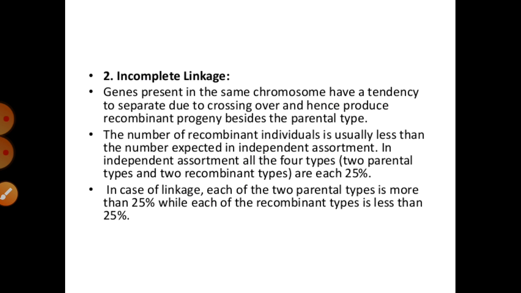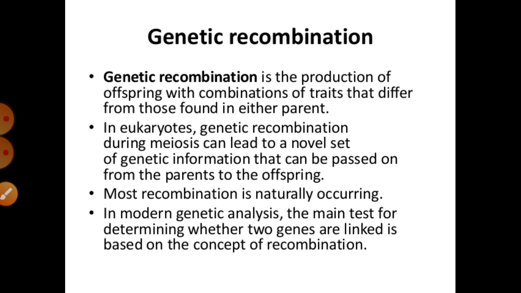The number of recombinant individuals is usually less than the number expected from independent assortment. In independent assortment, all four types, two parental and two recombinant, are formed at 25% each, whereas in the linkage case each of the two parental types is more than 25%, while the recombinant types are less than 25%.